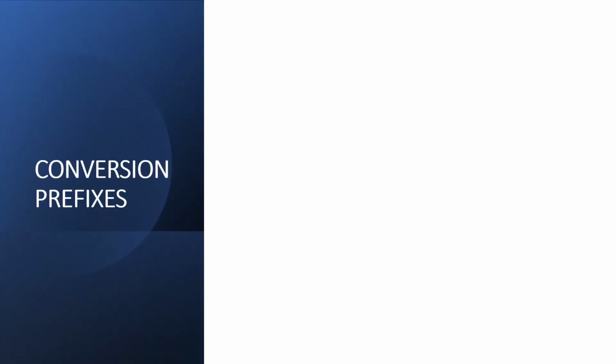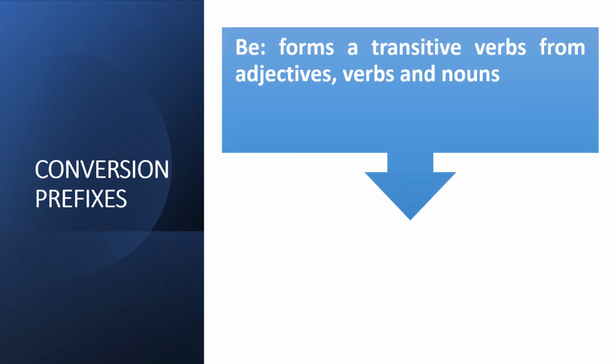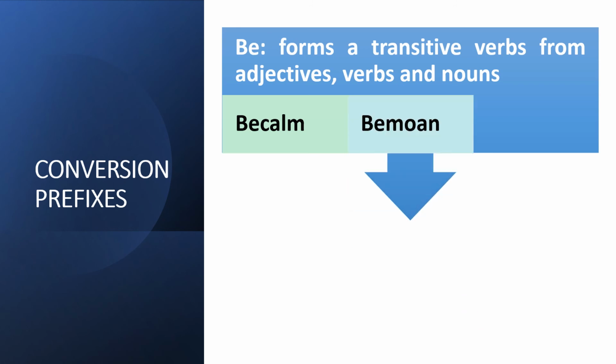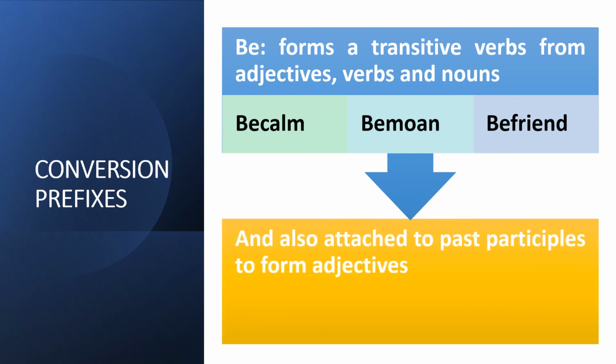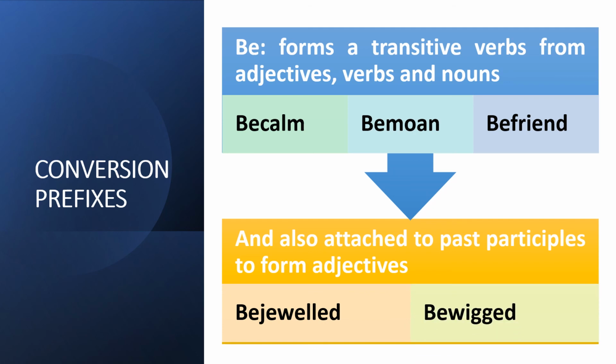Another example for changing the root word is be, which is used to make transitive verbs from adjectives, verbs and nouns. Like becalm, in the meaning to make someone calm. Calm is an intransitive word, but by adding the be prefix it becomes a transitive word. And bemourn, to make someone mourn, and befriend, to make friendship with someone. Also be is attached to past participles to form adjectives like bejeweled and bewigged.